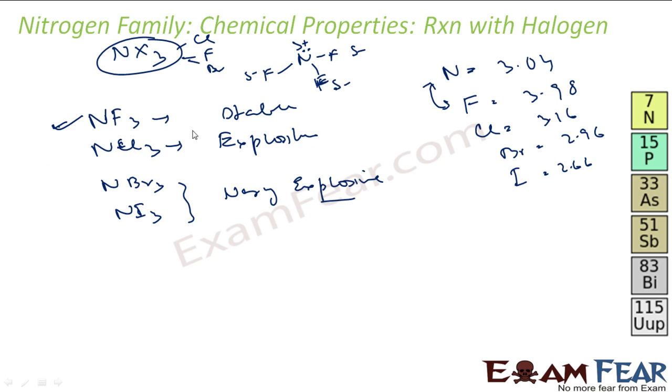But with chlorine, the difference is not that much, so nitrogen will not get that much positive charge, so it won't be that stable; it will be explosive. And in the case of bromine and iodine, nitrogen is more electronegative than them. Nitrogen already has a lone pair, plus it has a negative partial charge, and the size of bromine is a little big, so it becomes very unstable, very explosive.